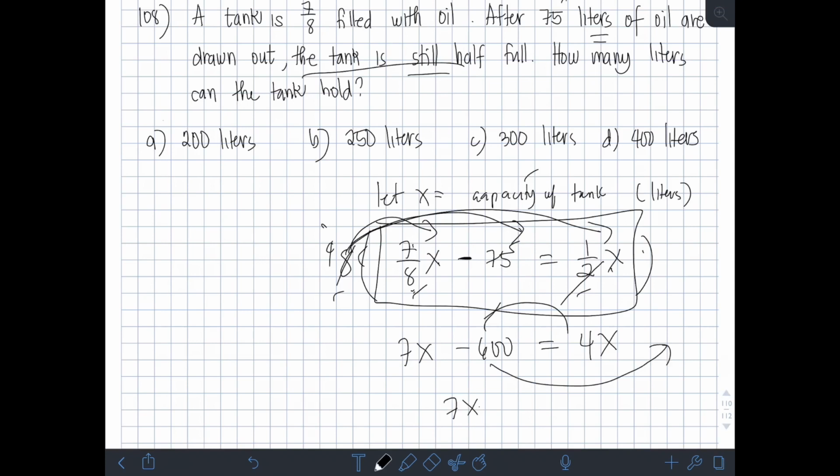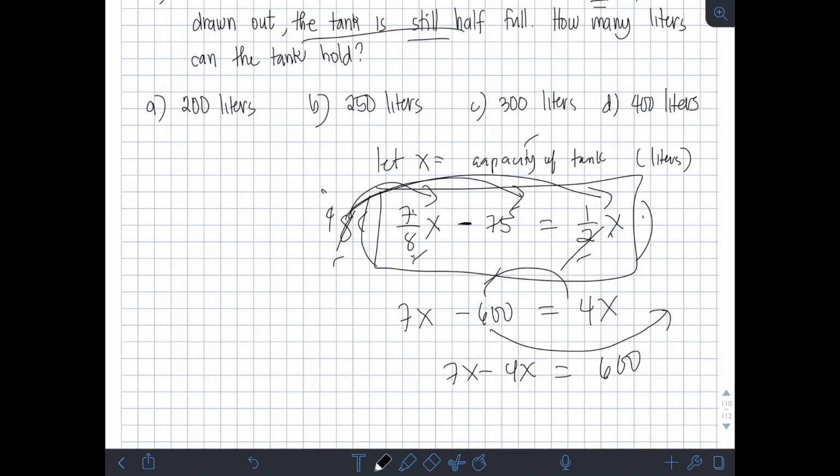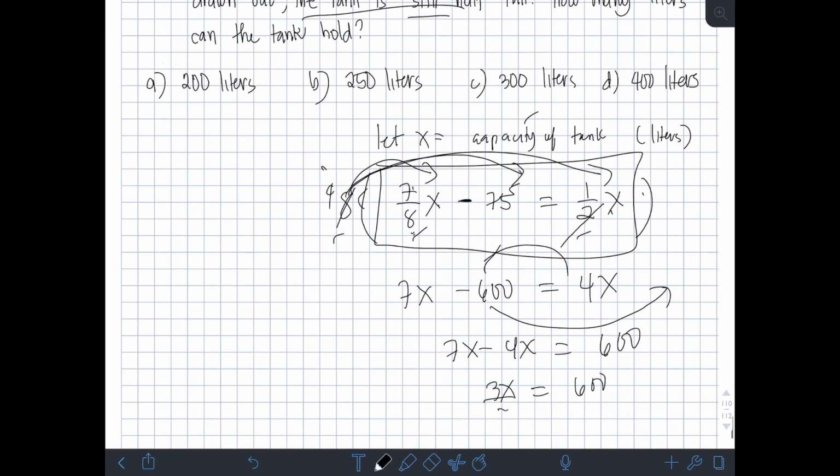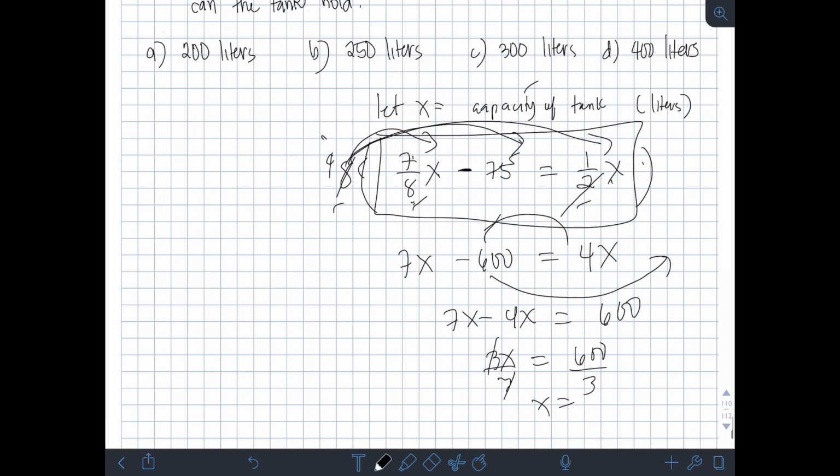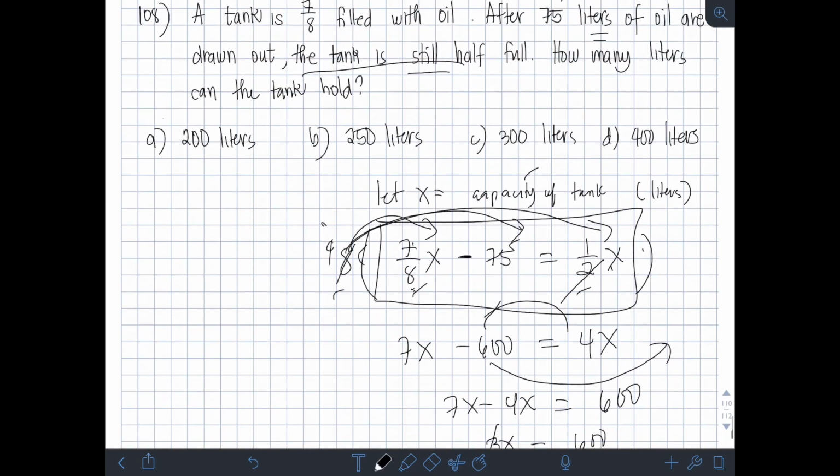So, magiging 7x minus 4x equals positive 600. So, 7x minus 4x is 3x equals 600. Divide both sides by 3 to solve for x. X is equal to 600 divided by 3, or simply 200. So, the unit is liters. Okay, so therefore, the answer is letter A.